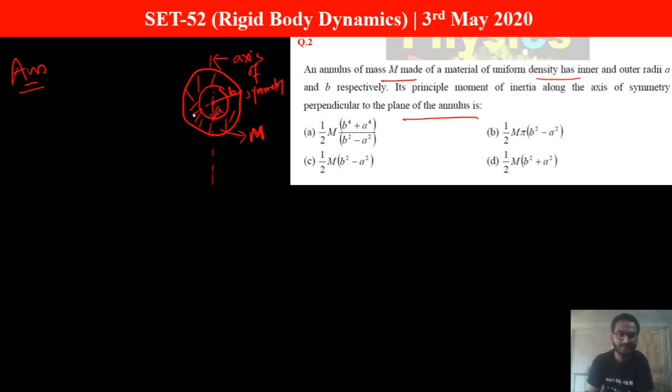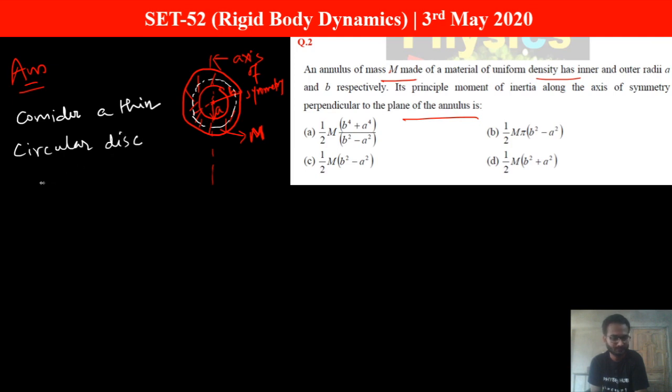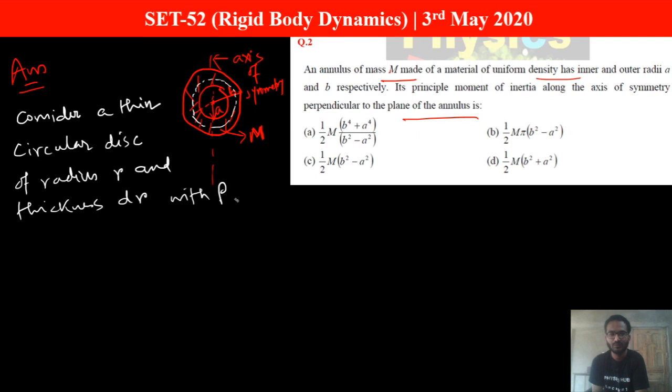Okay, let's take something like this. Consider a circular disc of radius r and thickness dr with rho as density.